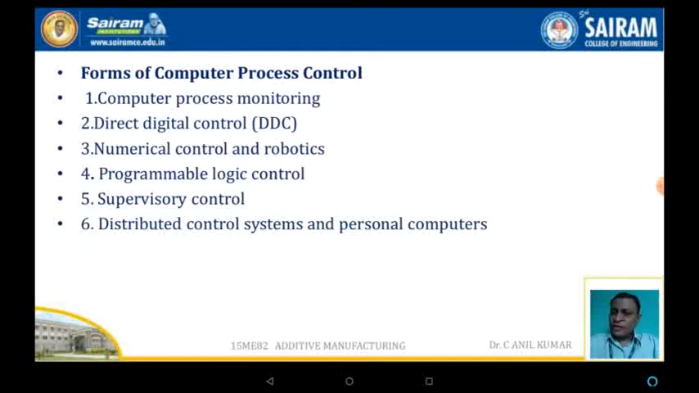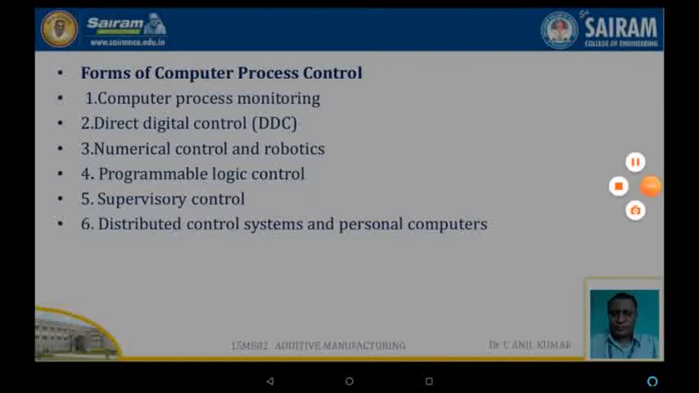The forms of the computer process control. Now here, the forms of process control are computer process monitoring, direct digital control, numerical control and robotics, programmable logic control, and supervisory control and distributed control systems.